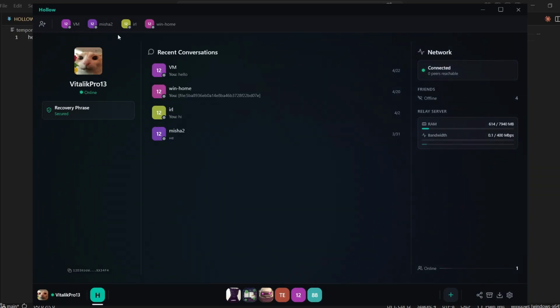It's pretty simple. The left column is your profile with status, the center has your latest conversations and previews of them, and the right column holds information about the health of the network, the app's open source relay server, and of course the total online count of all users.